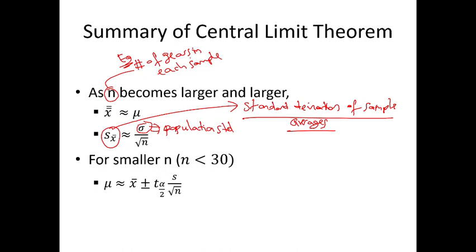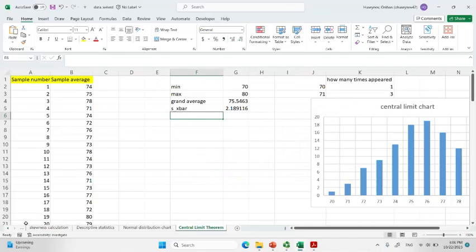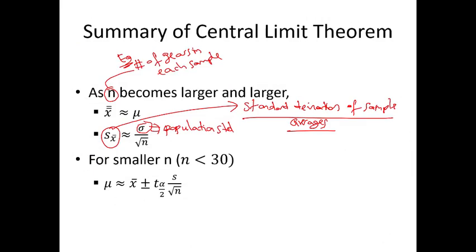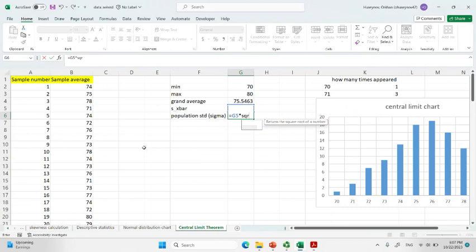I told you n is the number of gears. So let me go back to here. I will find the population standard deviation, STD, or just sigma. For that, it will be the s x bar multiplied by the square root of the n value. And the n value was 49, if you remember.